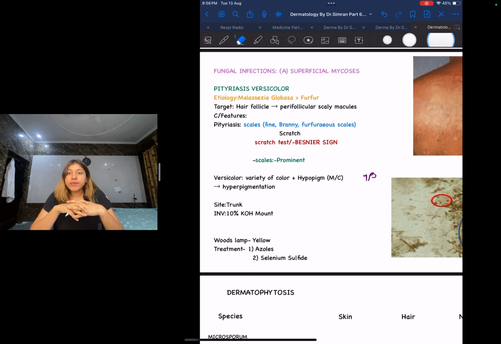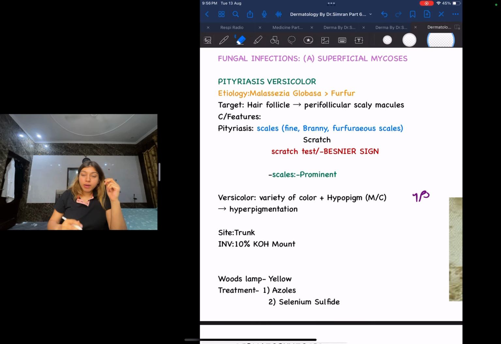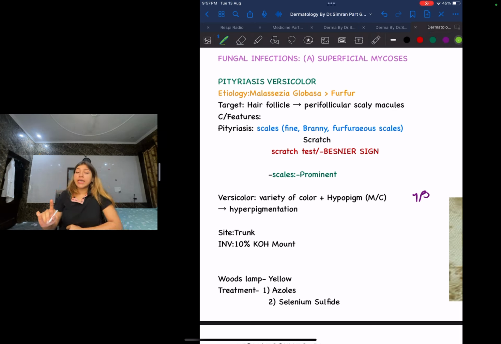Earlier in the previous part we discussed bacterial infections. Today, guys, we're going to discuss fungal infections. This is also a very important part in dermatology, and you'll have a little micro over here, so let's integrate and study this. Let us first start with our first fungal infectious disease, that is going to be superficial mycosis. Under superficial mycosis, a very common topic is going to be pityriasis versicolor.